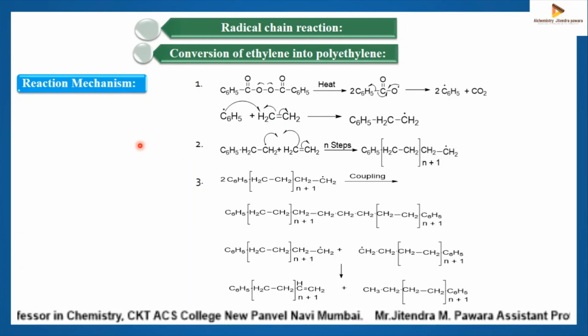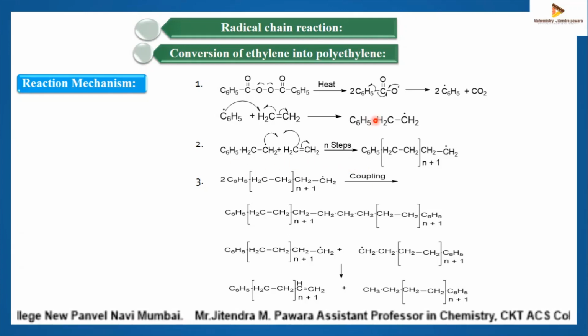The second step is the propagation step. The free radical formed in the above step, this C6H5CH2CH2 radical, adds to another molecule of ethylene. The successive addition of free radical to alkene results in the propagation step and the chain reaction continues.